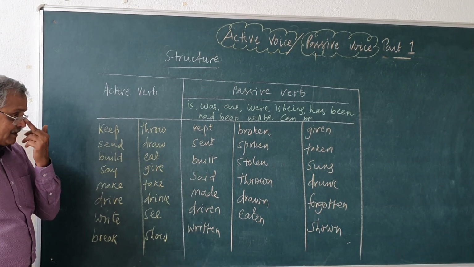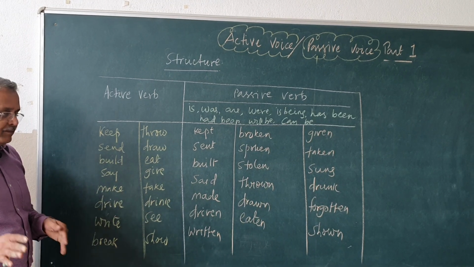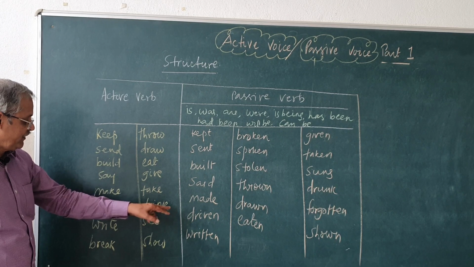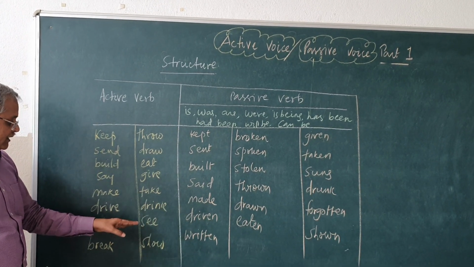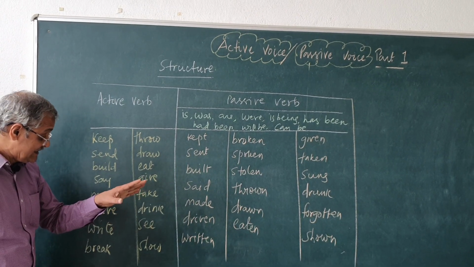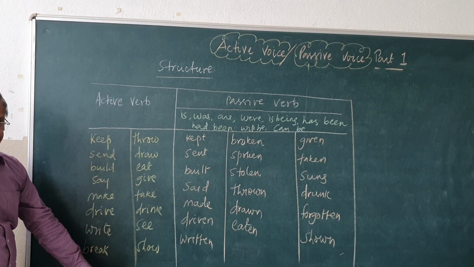He ate a banana, was eaten by him. He gave me a pen, was given by him. He took my car, was taken by him. These are all passive voice. He drank the coffee, was drunk by him. He is seeing a picture, is being seen by him. So, these are the active verbs here.